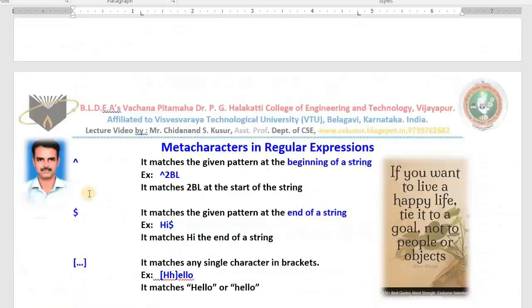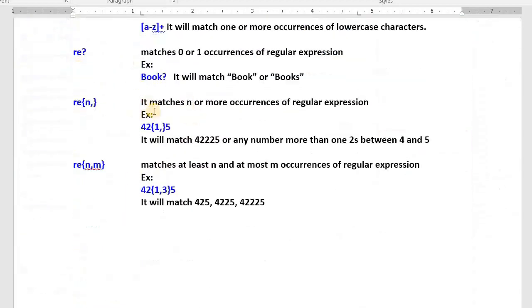What do you mean by plus? It matches one or more characters. Here 2 is there, so 2 must be there once or more. It matches 425, 4225, 42225, 422222225. Now n comma m means what? It matches 425, 4225, 42225. 2 might be there only once, twice, or 3 times. This is the minimum number of times, and this is the maximum number of times. It matches at least n and at most m occurrences of the regular expression.